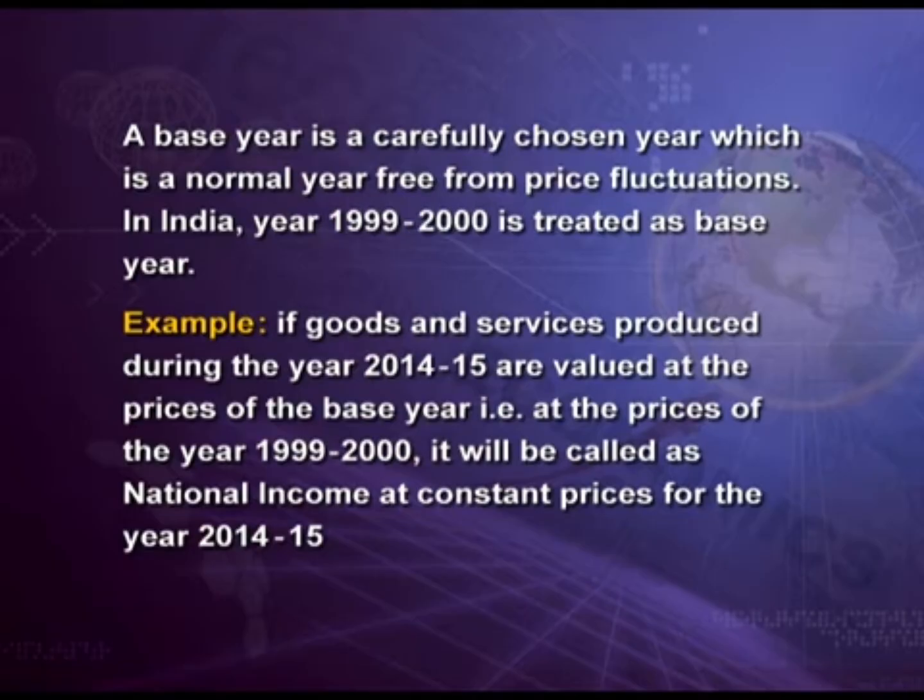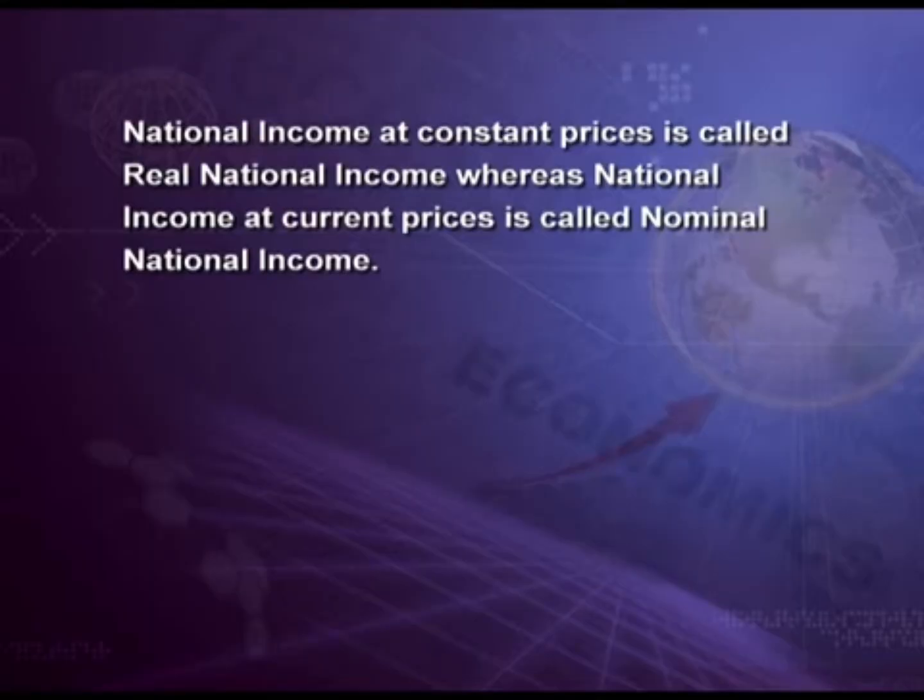Do you know, national income at constant prices is known as real national income, whereas national income at current prices is known as nominal national income. Why is this so? Let's see why income at constant prices is treated as real national income. Let us take an example to make our concept clearer.